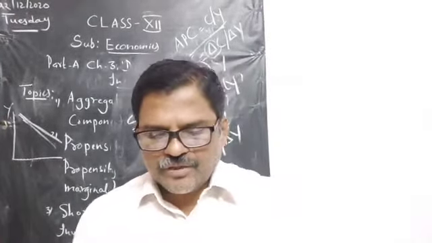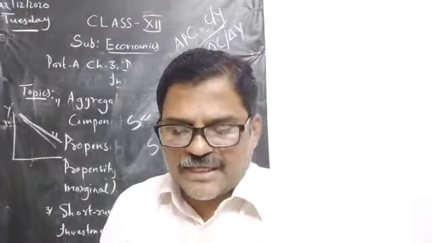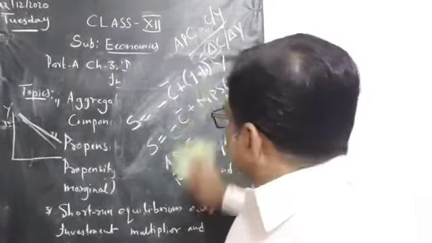Now, what is the relation between APC and APS?